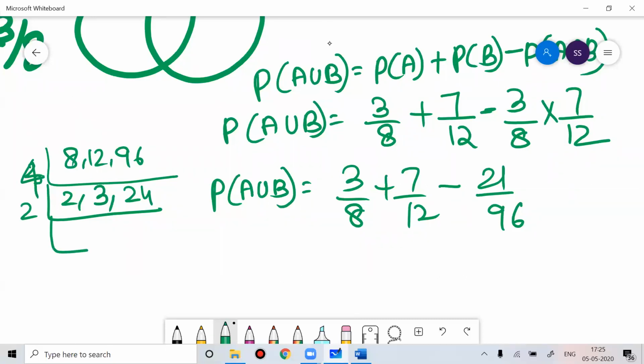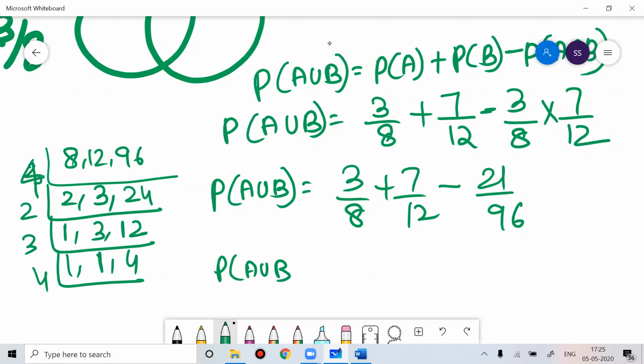Then you can take 2, so this will be 1, 3 and 12. Then this will be 3, this will be 1, 1, 4. Then this would be 4. So 4 4s are 16 and 16 6s are 96 only. So you'll get the LCM called 96 only.